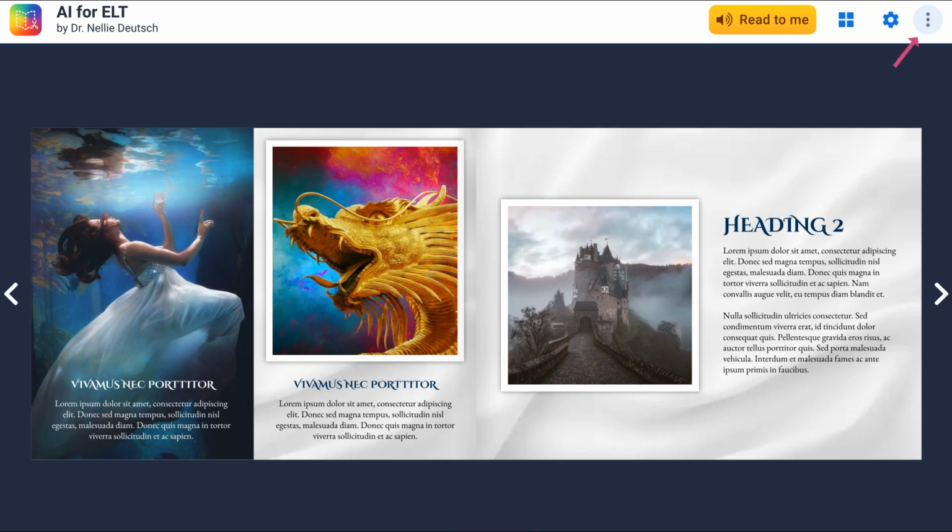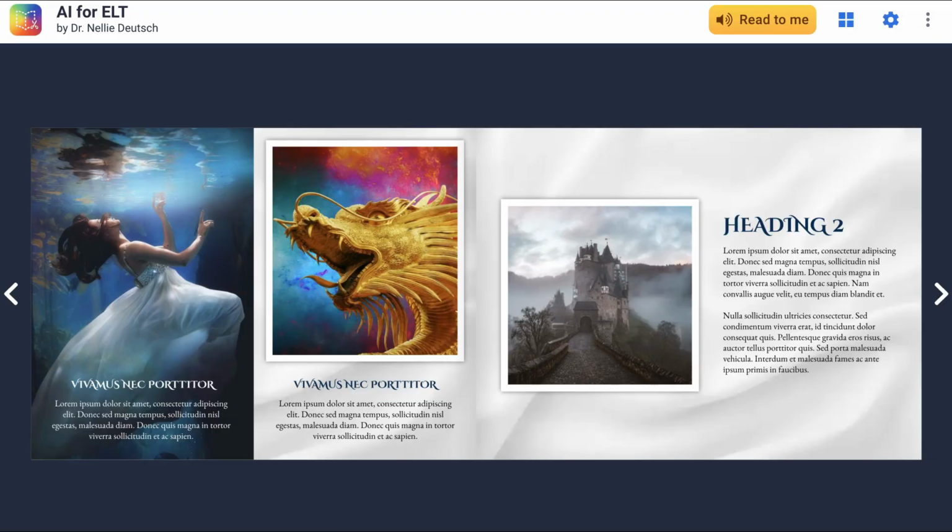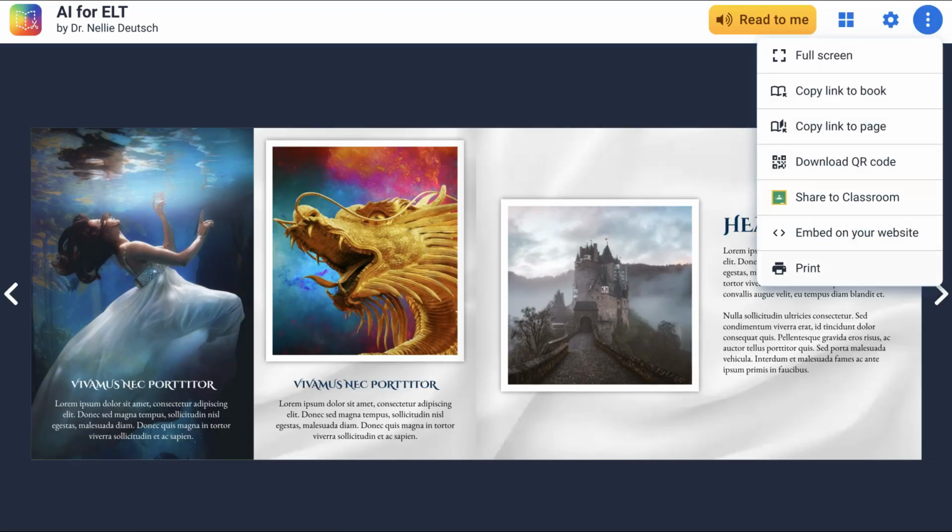I know this isn't very intuitive and it's hard to find, but that's why I'm here, to help you. Notice the options here: full screen, copy the link to the book, copy link to page, copy QR code. Now we want the embed code. So let's get the embed code. That's what we want, because we want to embed it. So we're going to click on that. Did we get that? That was too fast.